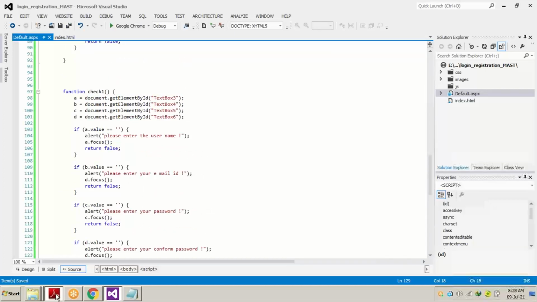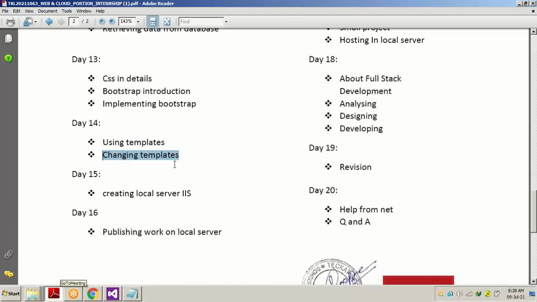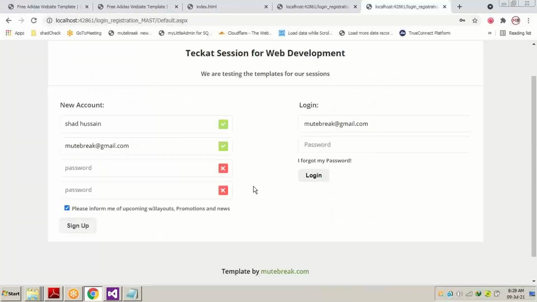So in today's session, we have just learned about the templates. We did some changes in the templates, and we used JavaScript also for validation. All these small things combine and a project web application is made. So if we don't have these validations, what will happen? If we just press the sign up or login button, keeping the text box empty, an error might be shown.